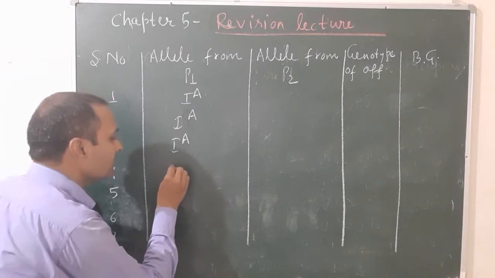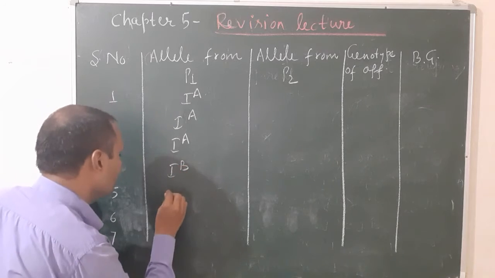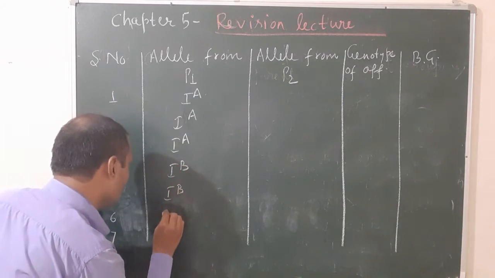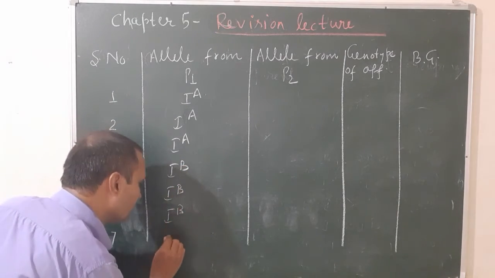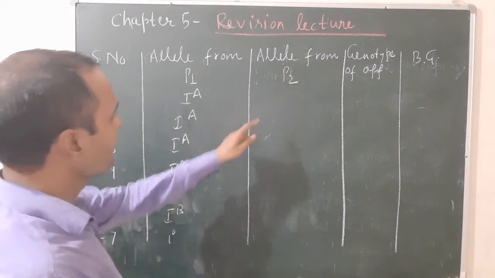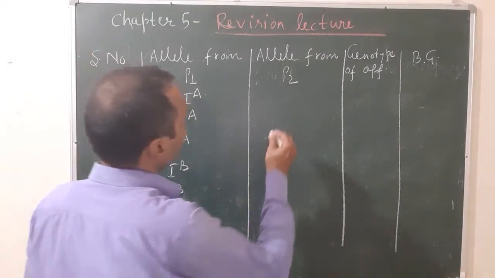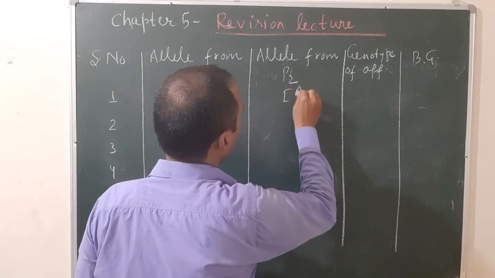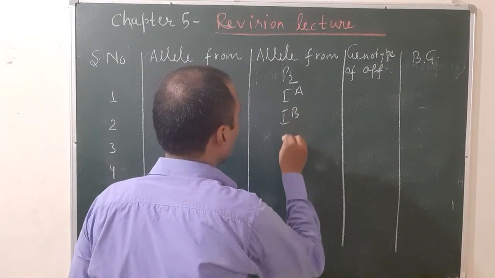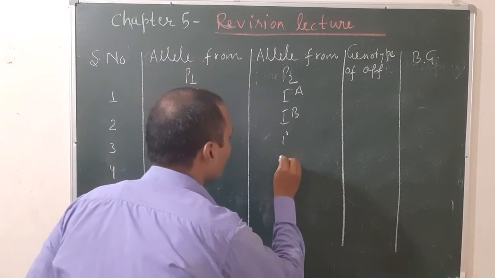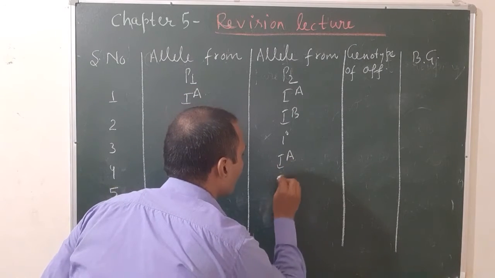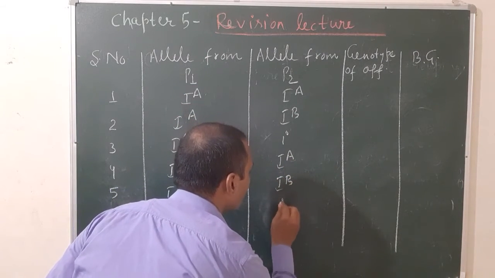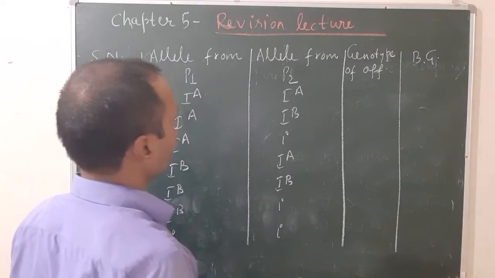Then you will write IB 3 times, IB, IB, and IB. And the last one you will write only i. In the second column, you will write IA, IB, and i. Again, IA, IB, and i. And last, you will write i.